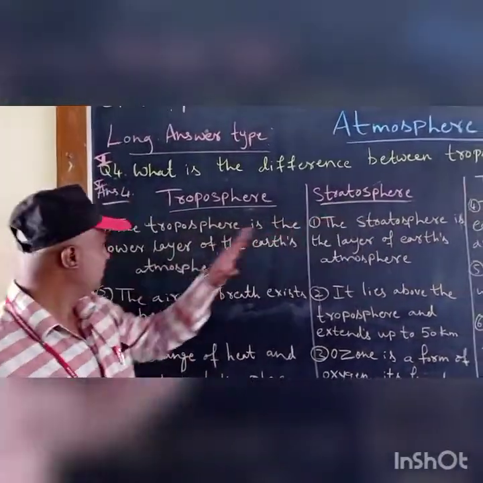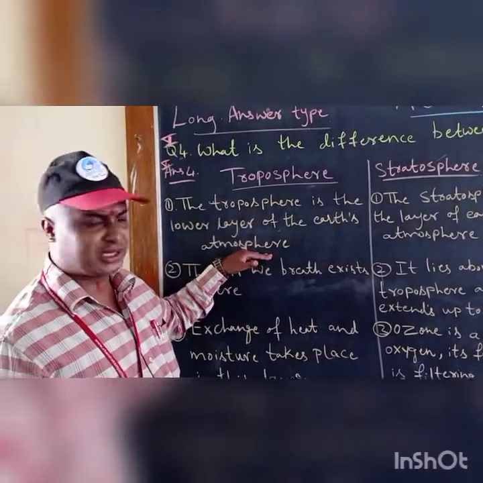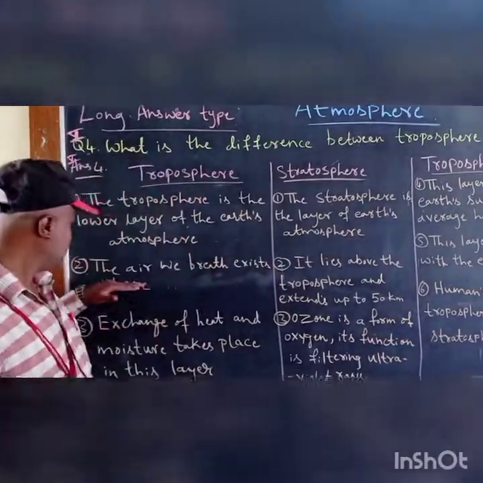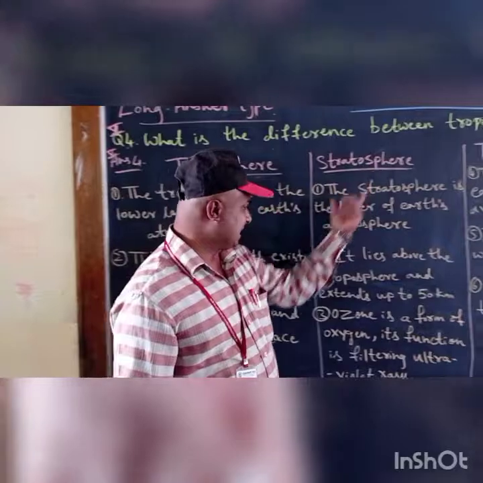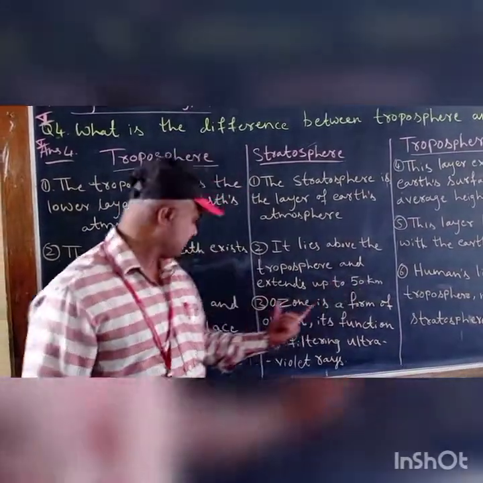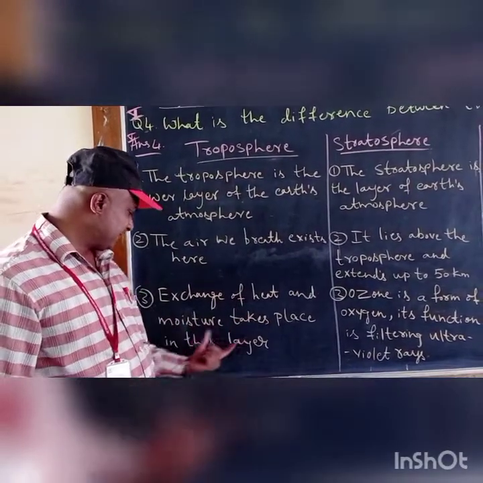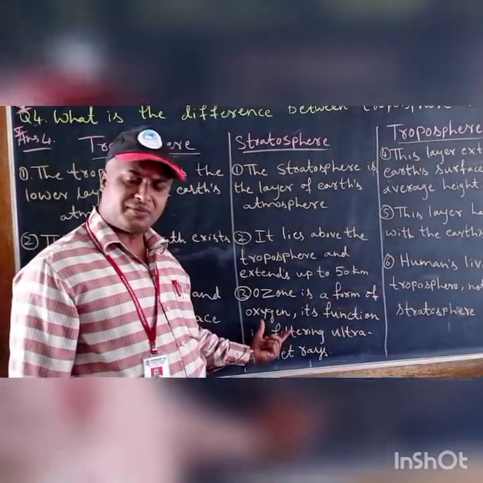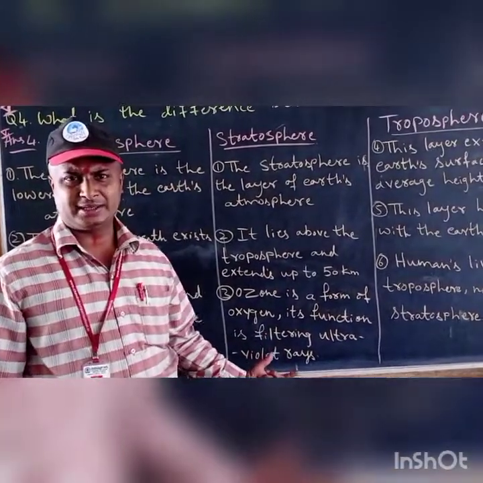Troposphere, stratosphere. The troposphere is the lower layer of the Earth's atmosphere. The air we breathe exists here in the troposphere. The stratosphere lies above the troposphere and extends up to 50 kilometers. Troposphere: exchange of heat and moisture takes place in this layer. In the stratosphere, ozone is a form of oxygen. Its function is filtering of ultraviolet rays.